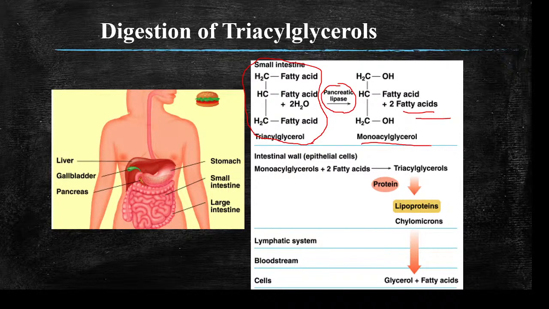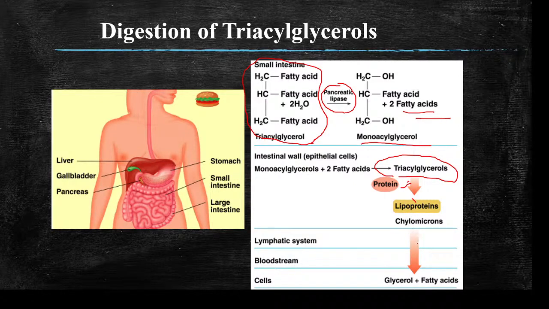These monoacyl glycerol and two fatty acids combine again in the epithelial cells and form triglycerides. These triglycerides combine with protein and form lipoproteins called chylomicrons.